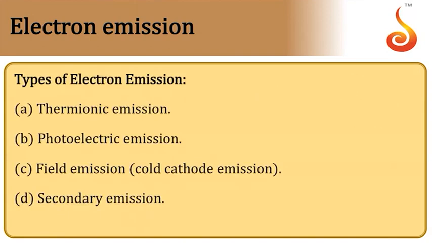Now, depending on by what means you remove the electrons, electron emission can be classified into four basic categories. First one is thermionic emission, second is photoelectric emission, third is field emission, fourth is secondary emission. Thermionic emission is the process in which the energy to remove the electron from the metal surface is supplied by thermal means, that is, by supply of heat energy. This kind of emission takes place in vacuum devices like vacuum diode, vacuum triode and so on. So it is used in vacuum devices.